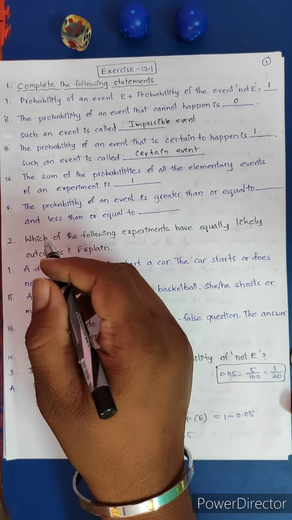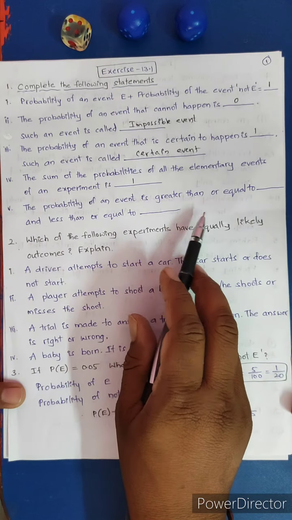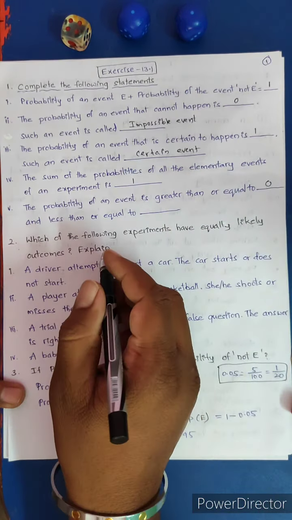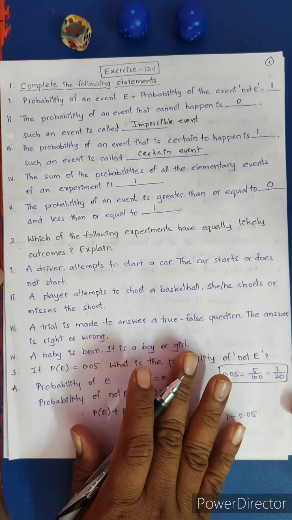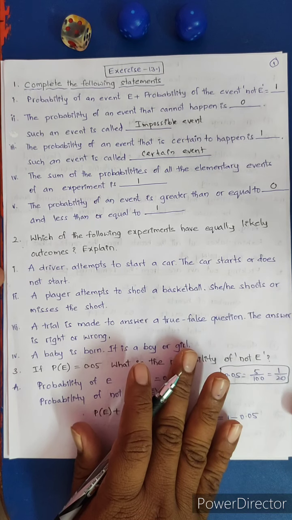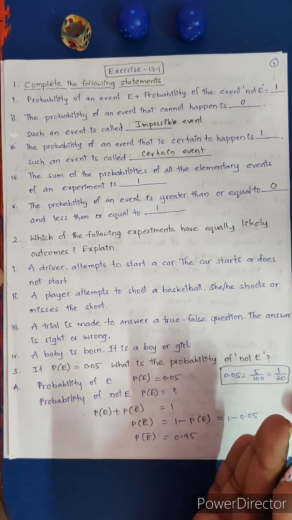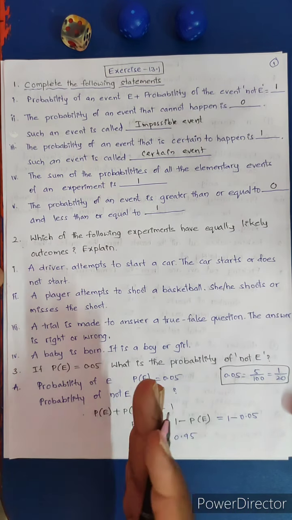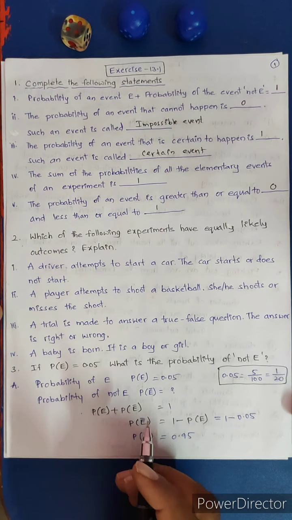Next, fifth one: the probability of an event is greater than or equal to 0 and less than or equal to 1. This is the range of probability. It cannot be less than 0 or more than 1.